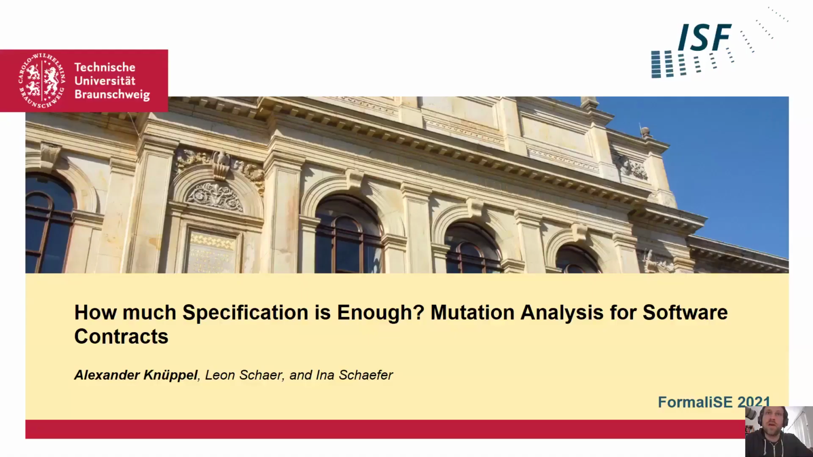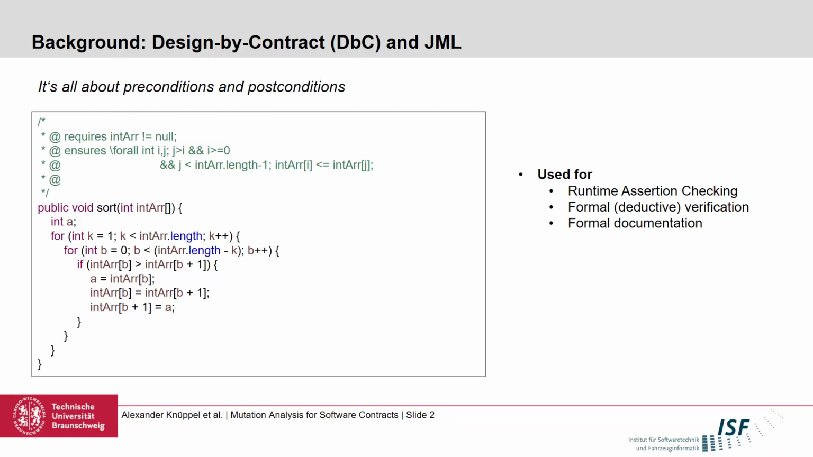Hello, everybody. My name is Alexander Knüppel from the Technical University of Braunschweig, Germany. And this is joint work with Leon Scher and my advisor Ina Schäfer, also both from the Technical University of Braunschweig. So I want to talk about software contracts and their precision, so to speak. And in fact, we wanted to investigate whether mutation analysis can help us in this regard. Okay, but first let me start with the background.